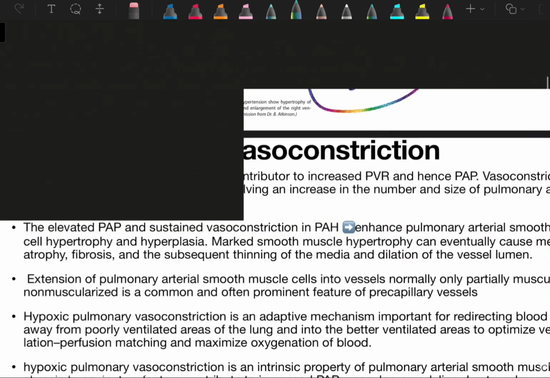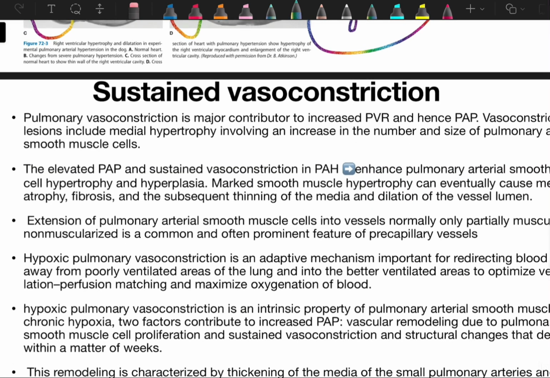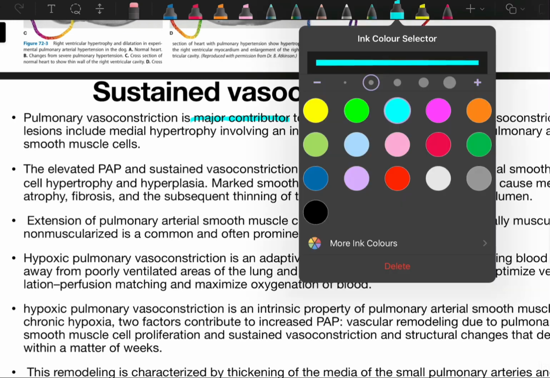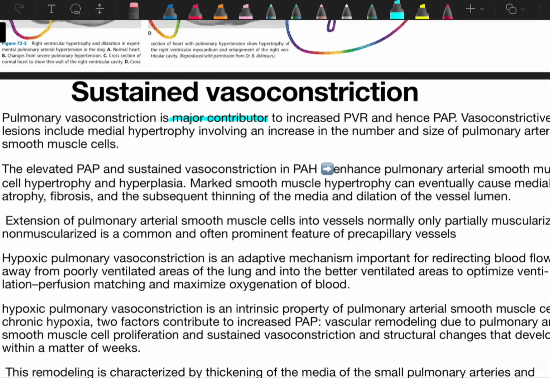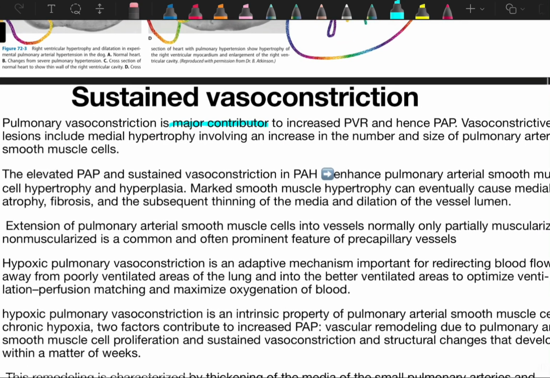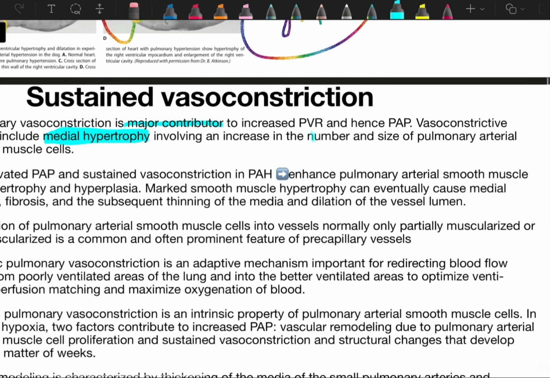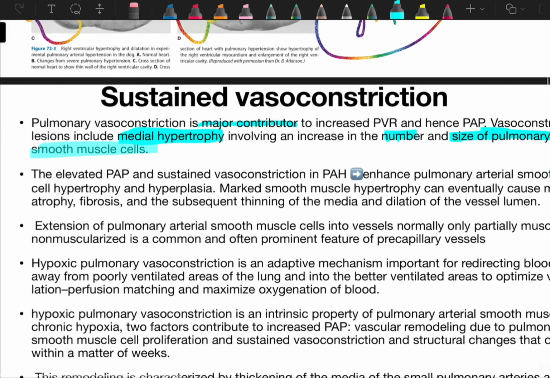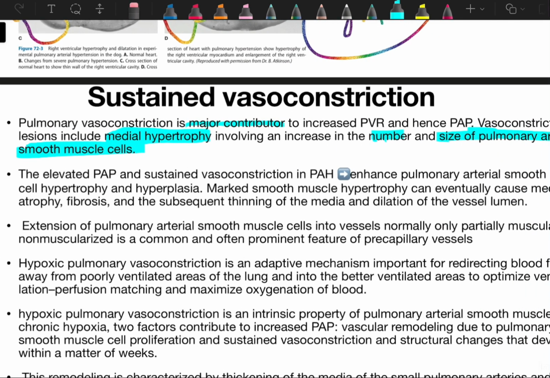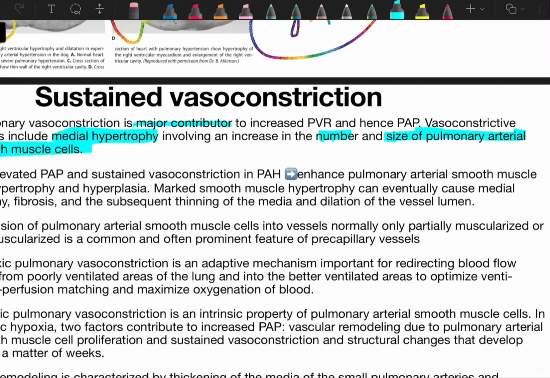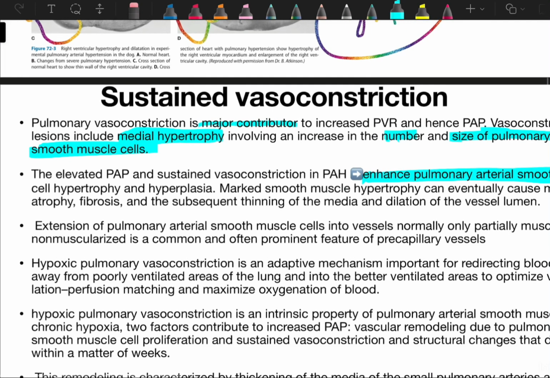Now we come to the other mechanisms which lead to pulmonary artery hypertension. The first thing is sustained vasoconstriction. They are telling us that pulmonary vasoconstriction is a major contributor to increased pulmonary vascular resistance, which leads to an increase in pulmonary artery pressure. Vasoconstrictive lesions include medial hypertrophy, so the tunica media layer gets hypertrophied, involving an increase in the number and size of the pulmonary artery smooth muscle cells. Elevated pulmonary artery pressure and sustained vasoconstriction in pulmonary artery hypertension lead to enhanced pulmonary artery smooth muscle cell hypertrophy and hyperplasia.